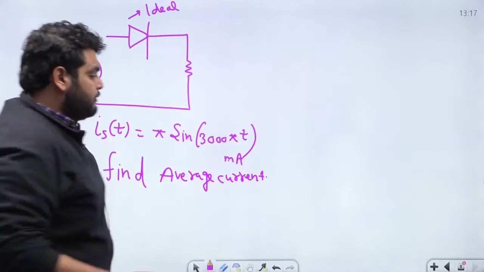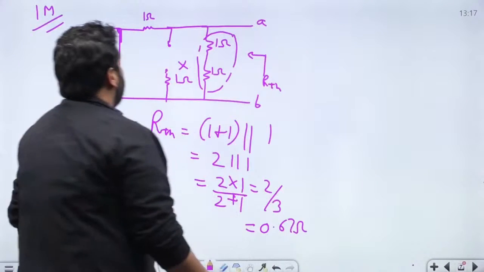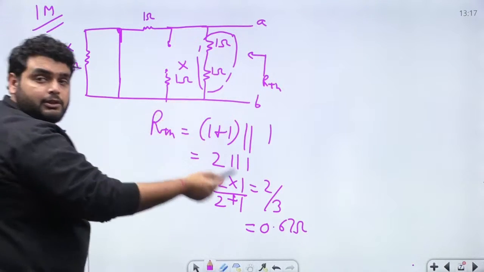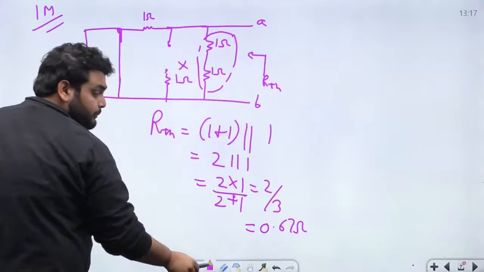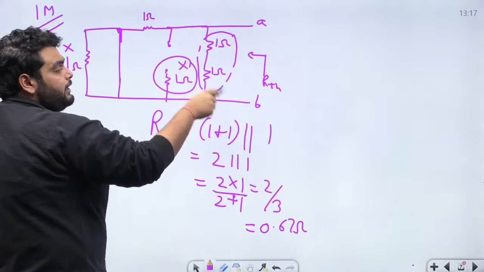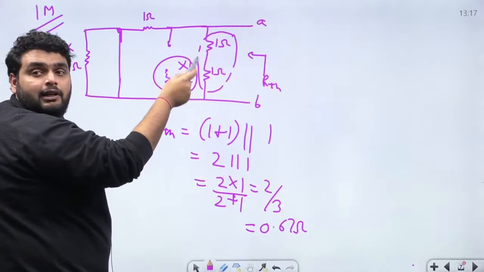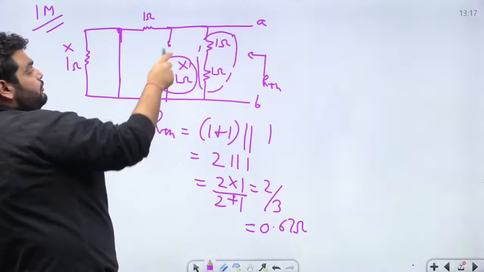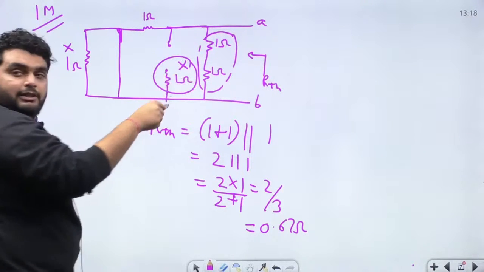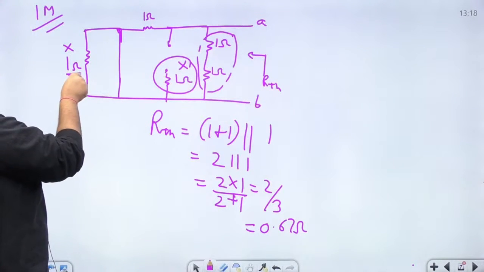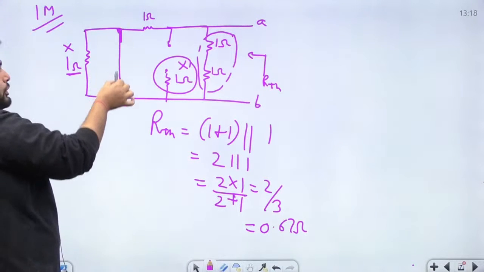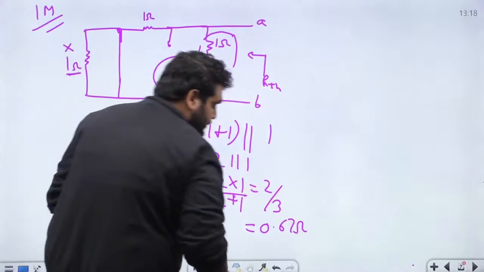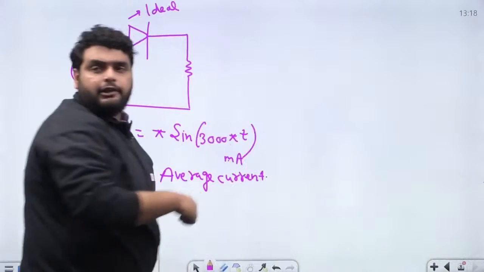Previous question. Okay, let me see. There is one current source here, no? Here you can see, there is one current source. But since we are finding out RTH, that current source has been opened and removed. If you open the current source, then the 1 ohm will not come into the picture. And this particular 1 ohm is also short circuit because we had a voltage source here, so we have short circuited the voltage source. Open circuit and short circuit. Remember, simple concept. Why are you getting confused?